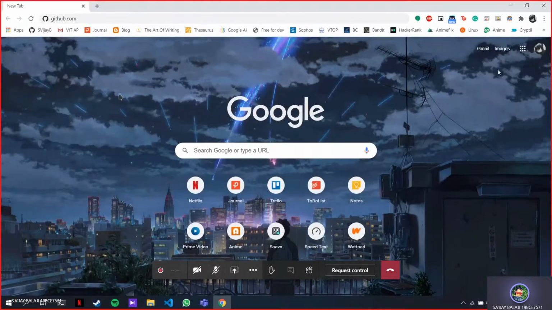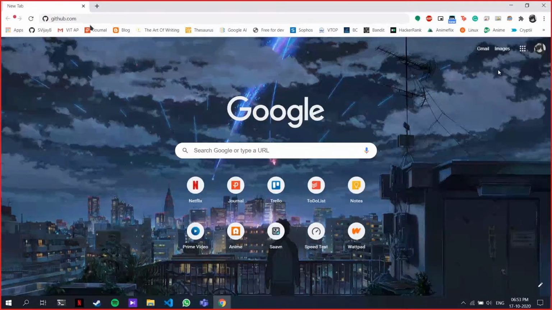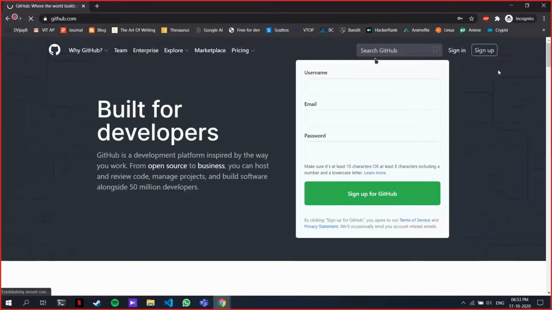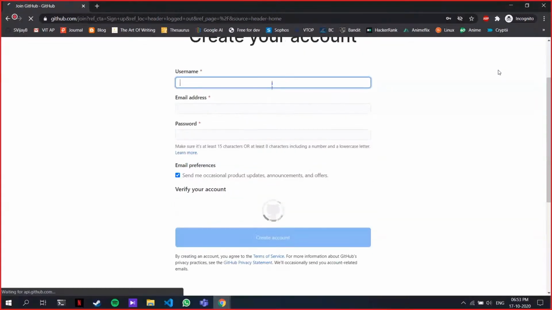All right. So someone asked, how do you show this progress to others? For that, you use this cloud platform called GitHub. First thing you want to make sure is you create your GitHub account. So just open GitHub and sign up. It's not a long process. Just create your GitHub account.